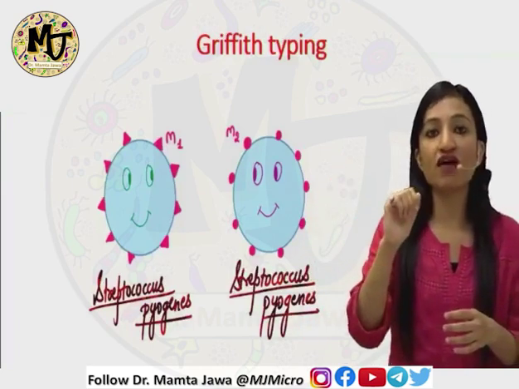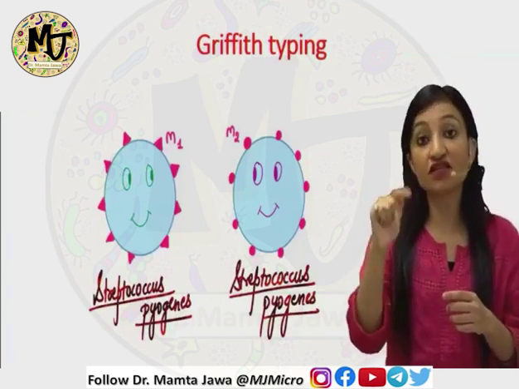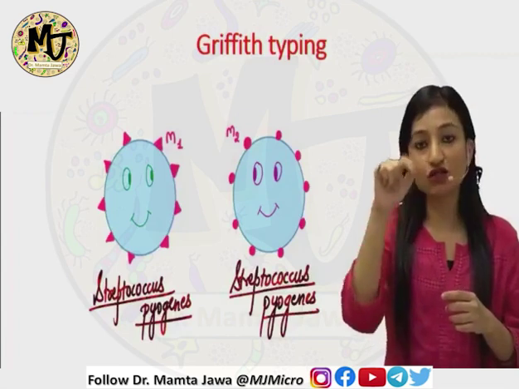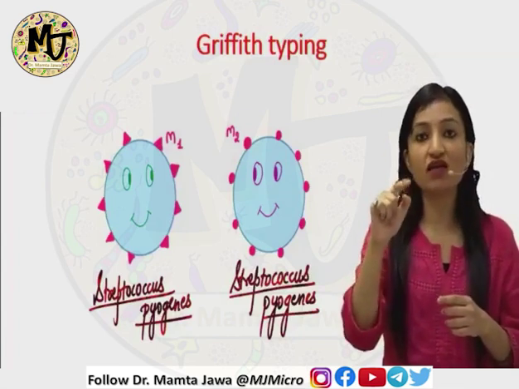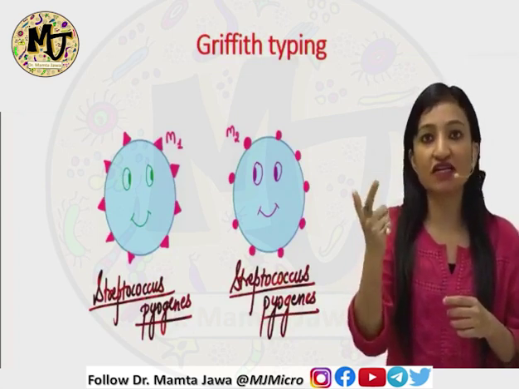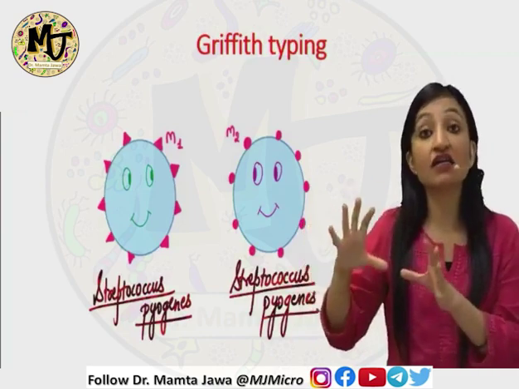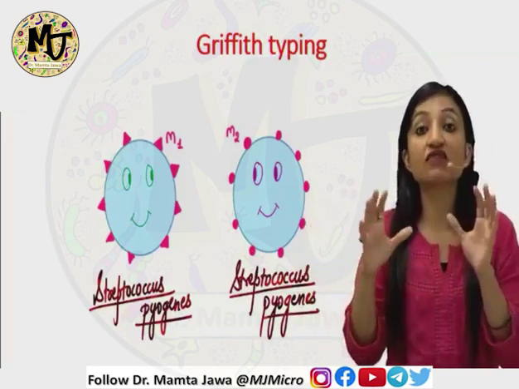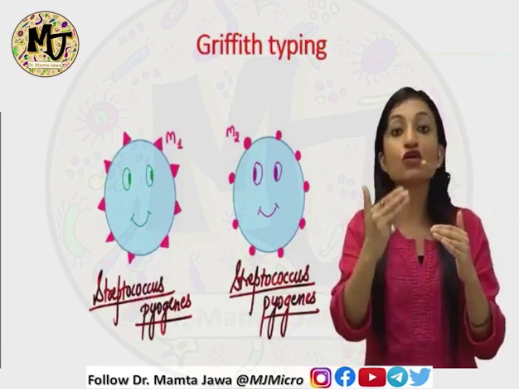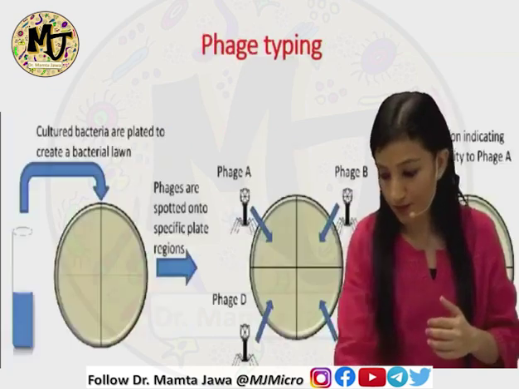For example, over here I have drawn 2 serotypes based on the differences in the structure of the M protein. The first one has got the triangular kind of M protein, M1, and the second organism has got circular M protein, which I have written as M2. Similarly, there are M3, M4. Like this, there are 100 M types, and this is known as Griffith typing. So basically, this is an example of classifying the microorganisms below the level of the species.